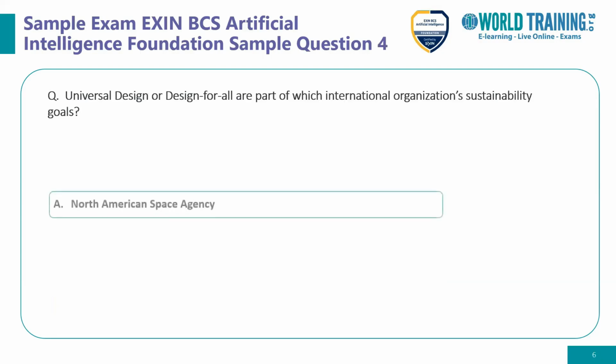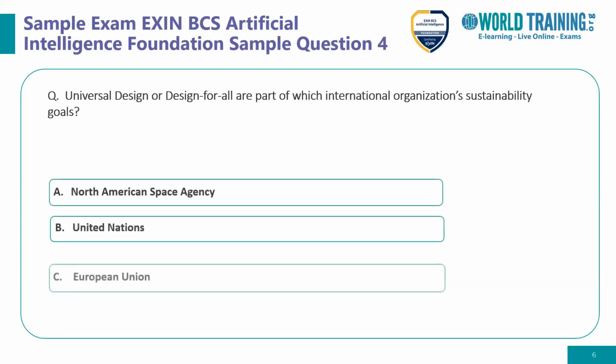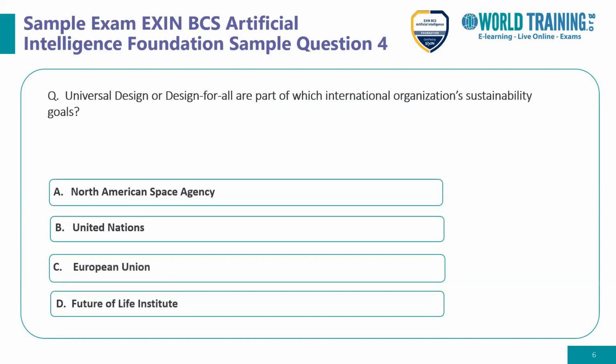Let's move ahead to question number 4. It says: universal design, or design for all, is part of which international organization's sustainability goals? Is it part of the National Aeronautics and Space Administration, NASA? Is it part of the United Nations? Is it part of the European Union? Or is it part of the Future of Life Institute?